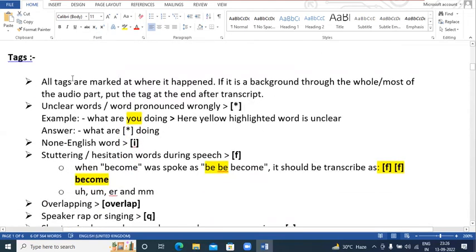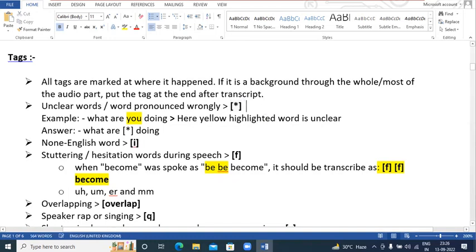Now we'll learn about the tags. Where do we need to mark the tag? All tags are marked where it happened. Let's go with one example. If there is any unclear word, or a word which is pronounced wrongly, or there may be some word in the speech which you cannot understand or which you cannot judge, then for that unclear word you need to copy this tag and paste it.